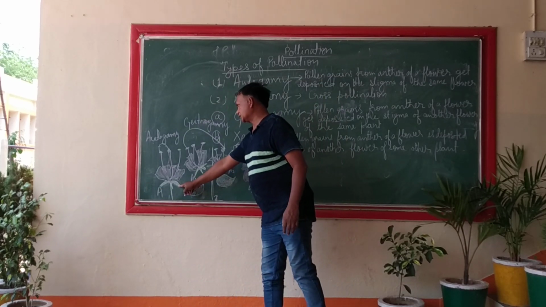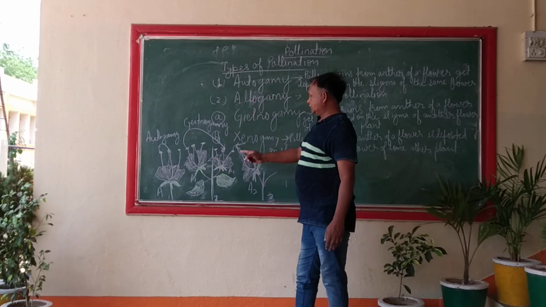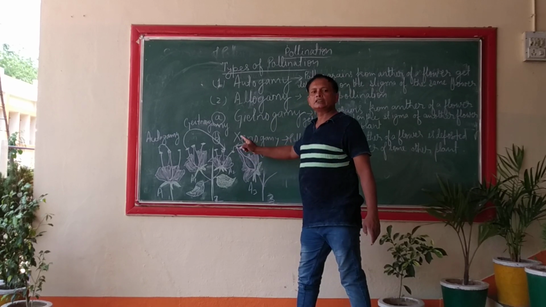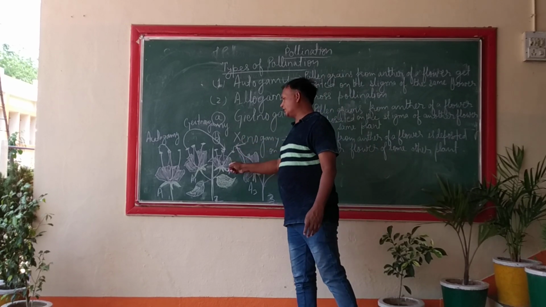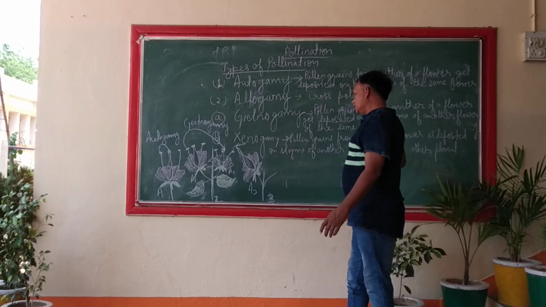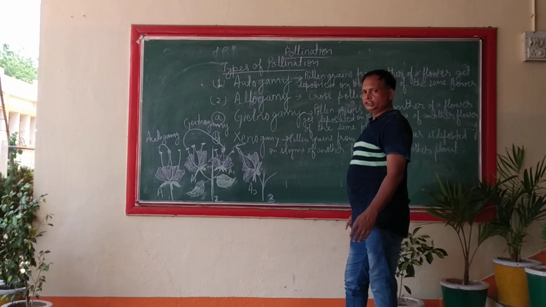Figure 1 represents autogamy, figure 2 shows geitonogamy, and between 2 and 3 xenogamy is shown, where two flowers of different plants are involved. Such pollination is called xenogamy. So you might have understood all the three types of pollination.